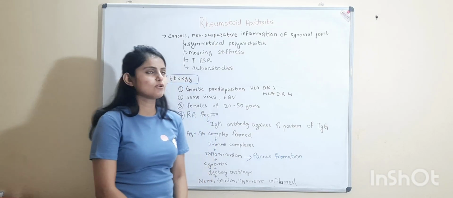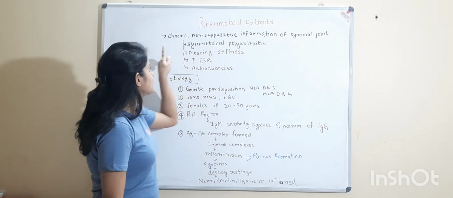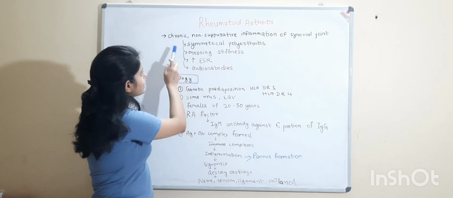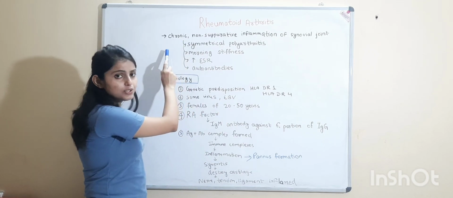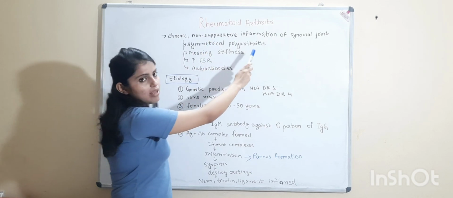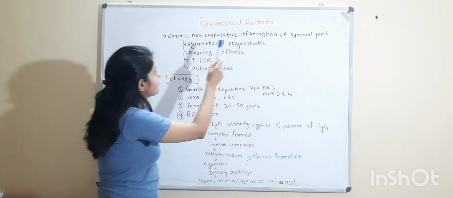Today I shall be talking about rheumatoid arthritis. This is the chronic, non-suppurative inflammation of synovial joint. Chronic means that it is of long duration. Non-suppurative means that no pus is formed in this, and inflammation of the synovial joint.